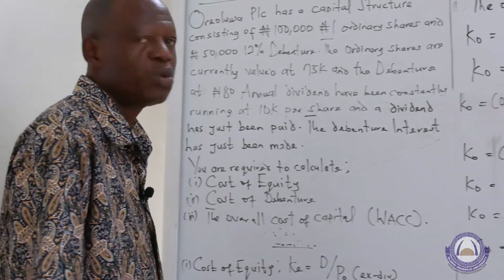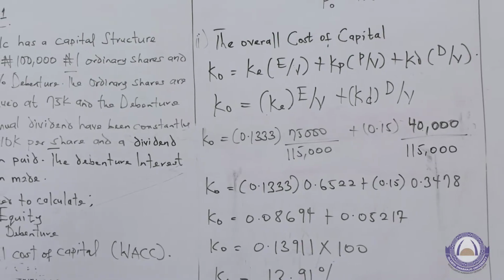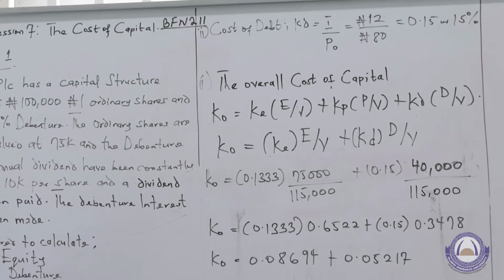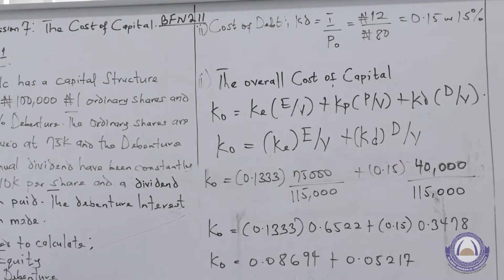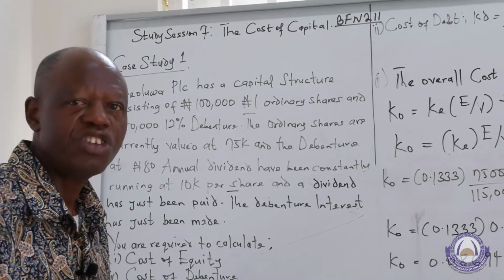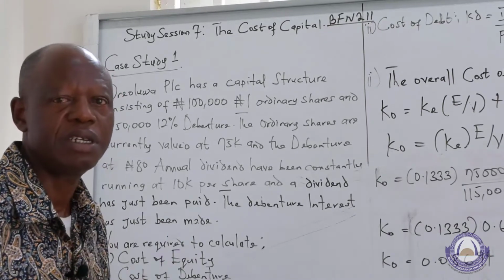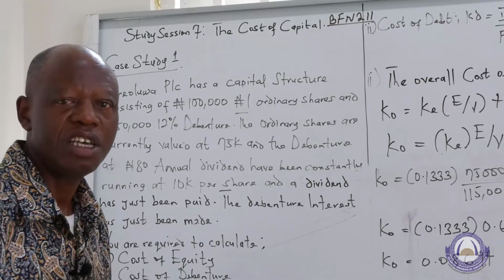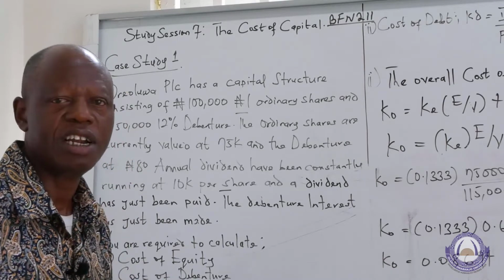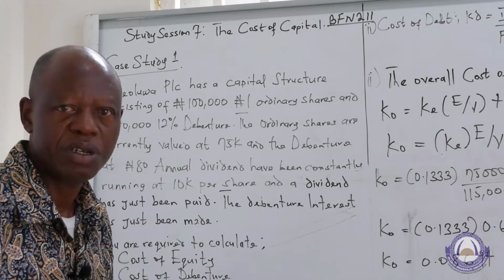Well, let's move to the next one, which is the cost of debt. Debt is the capital provided by outsiders, external fund. External fund attracts return. There's a rate of return that is attached, and interest that is due on debt must be regularly paid. If it's not paid in any given year, it is automatically carried forward. It's cumulative for interest payment in the next period.